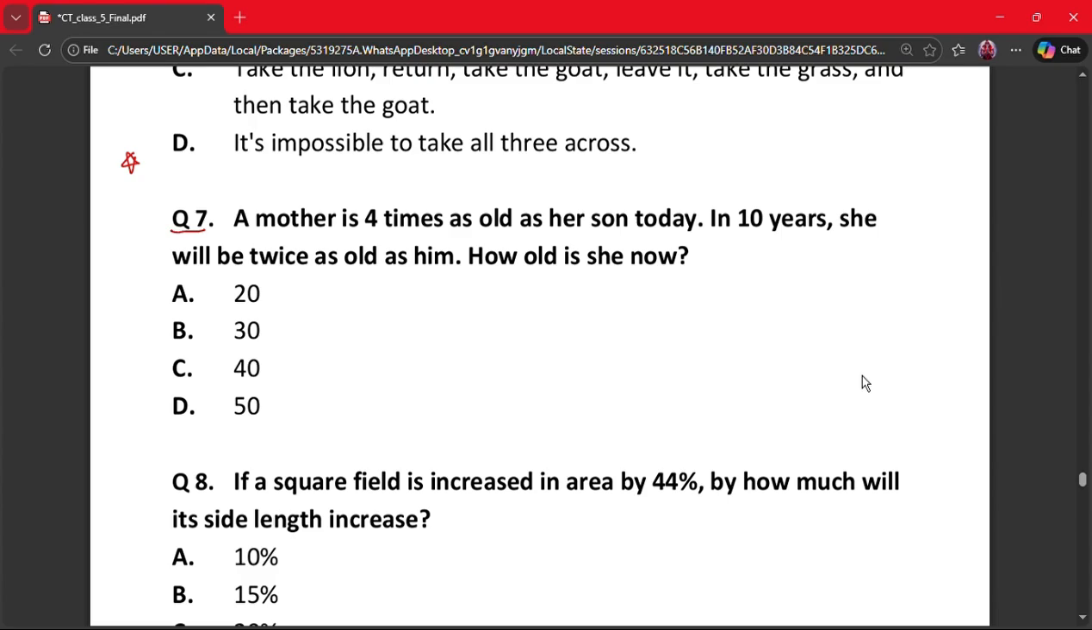In 10 years, she will be twice as old as him. How old is she now? A 20, B 30, C 40 and D 50. So let the son be X and let the mother be 4X. So after 10 years, mother will be 4X plus 10 and the son will be X plus 10. So 4X plus 10 is equal to 2X plus 20. So this will give us 2X